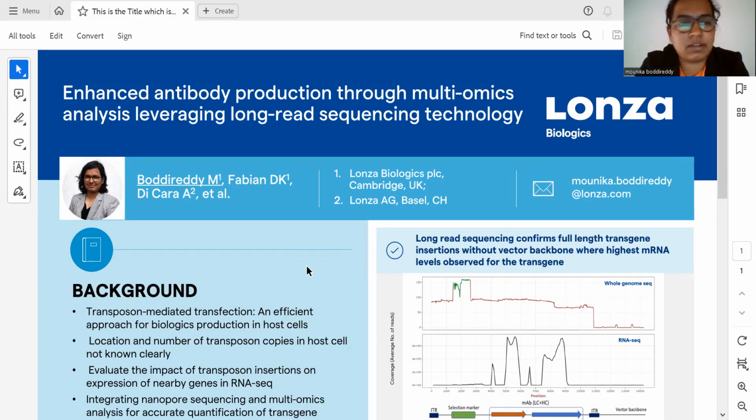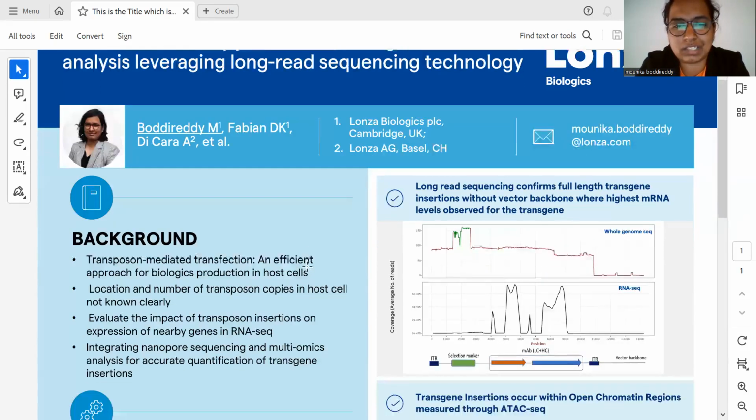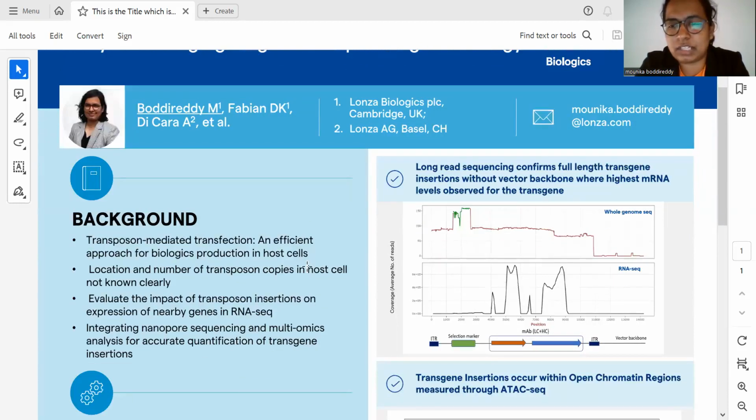For this, I used nanopore ultra-long read sequencing data and also integrated these nanopore data with multi-omics analysis of RNA sequencing and ATAC-seq data in order to identify the expression patterns of the transgene insertions and their correlation with the host cell gene expressions.